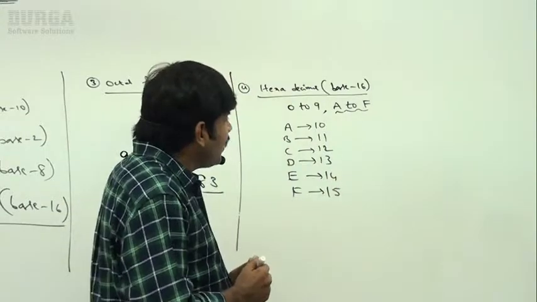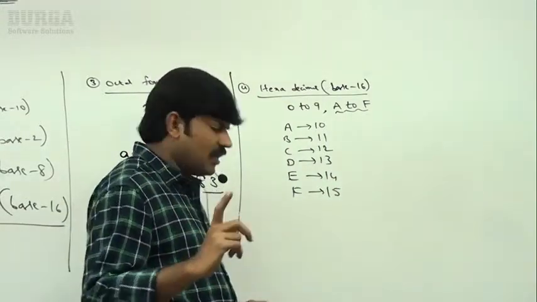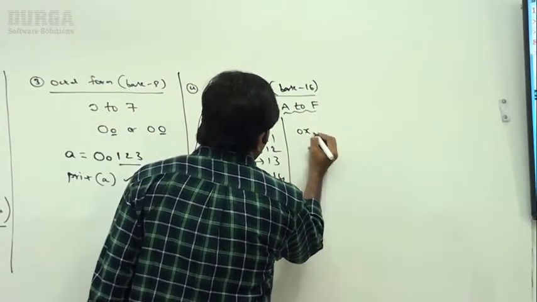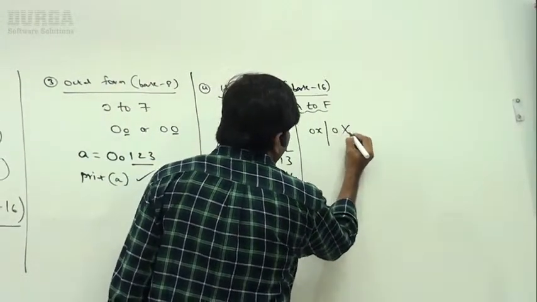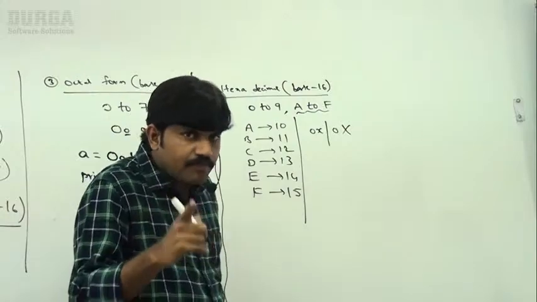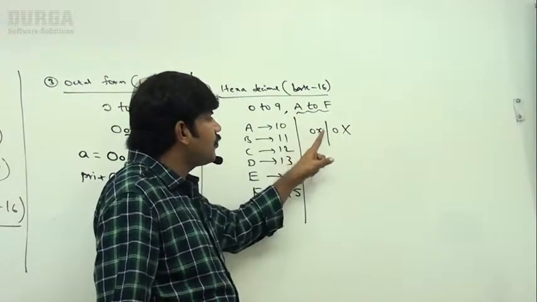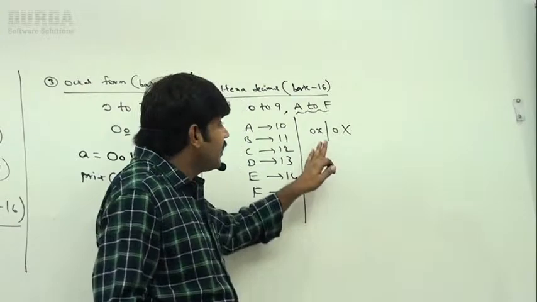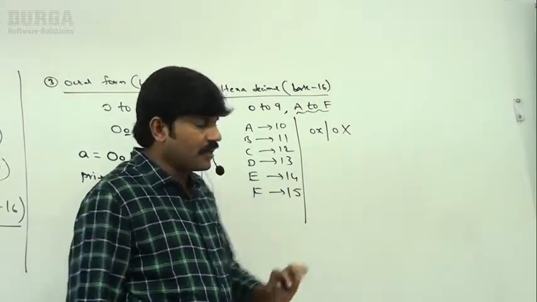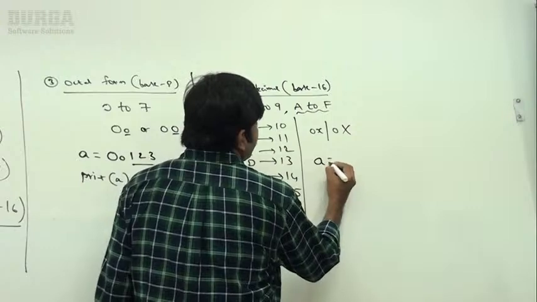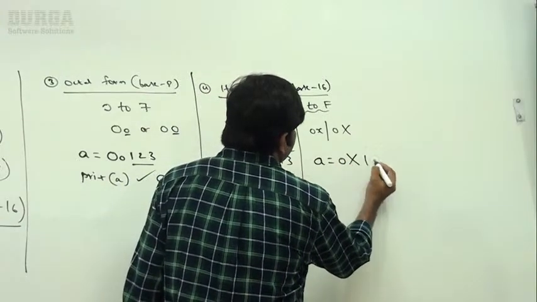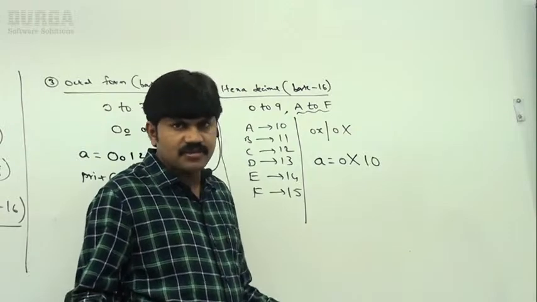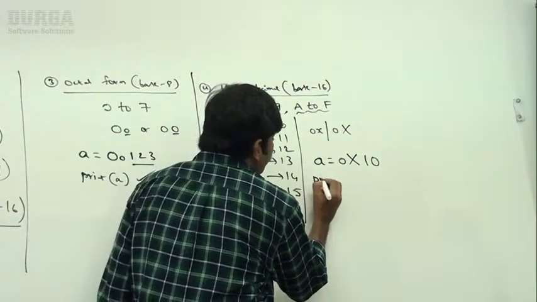Next, compulsorily the literal value should be prefixed with 0 small x or 0 capital X. Remember, if a number is prefixed with 0 small x or 0 capital X, such a number is only treated as a hexadecimal number. Sir, I am taking A is equal to 0x10. Can you please tell, is it a hexadecimal number or not? Yes, why not? Now print of A.